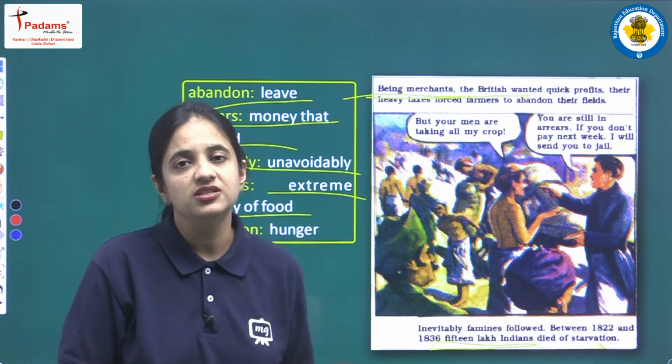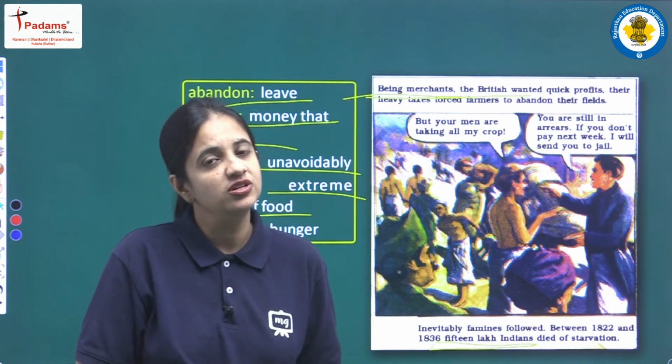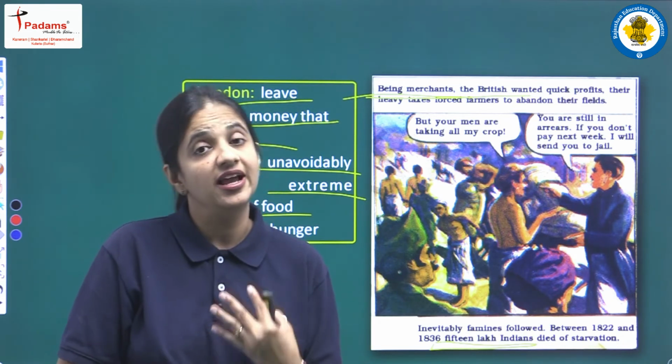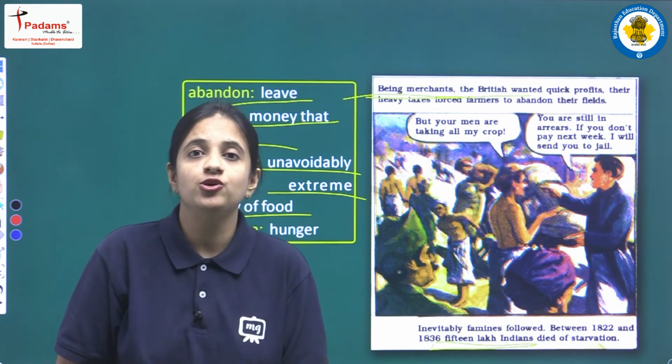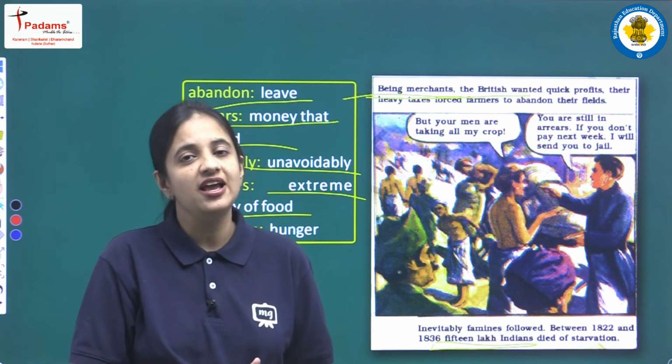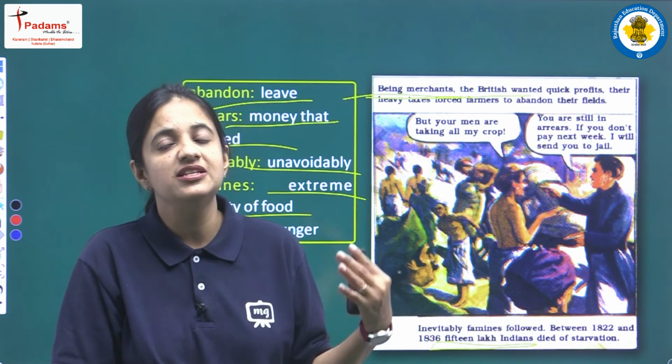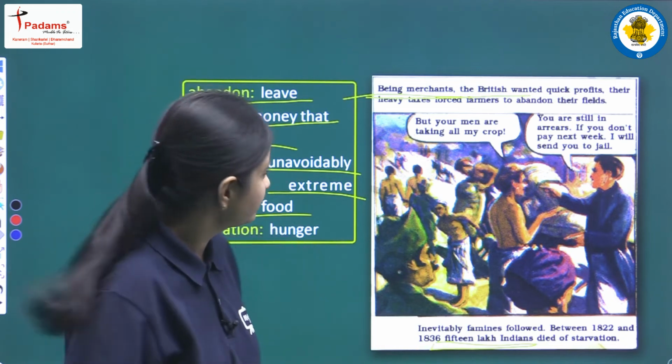So this was a very miserable, very horrible situation that we can imagine. And yes, Indian farmers had to face such a situation, they had to deal with such heavy taxes.